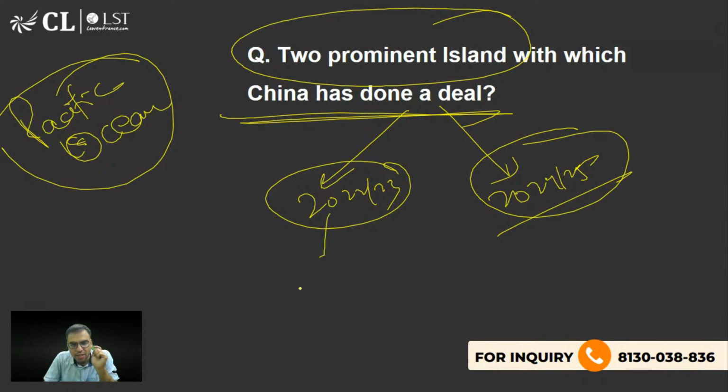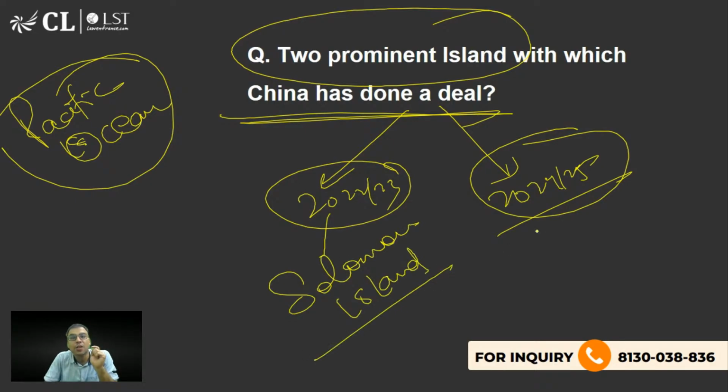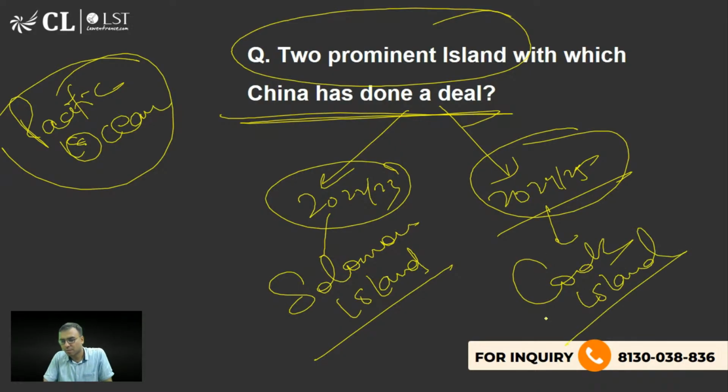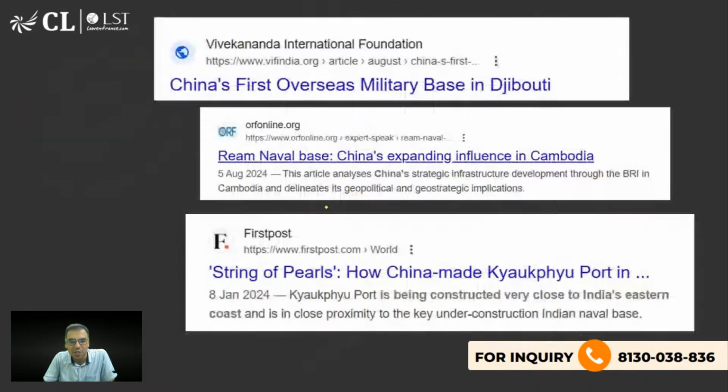So one is Solomon Island. That was very much in the news, and when it did the deal, it came in the exams. First exam like, Solomon Island recently in the news is in which ocean, something like that. Then the other, actually recently it has done a deal with Cook Island. ठीक है, नहीं पूछेंगे Cook Island recently in news is where? Sits in Pacific Ocean. ठीक है, खैर देखो अब मैं दिखाता हूँ पहले मैरीटाइम,